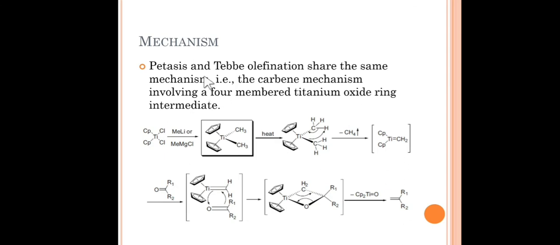So the Petasis reaction and Tebbe reaction have the same mechanism for the olefination, that is the mechanism proceeds via a carbene. So we get this kind of carbene which on reaction with the carbonyl compound gives us a 4-membered ring, and when the 4-membered ring intermediate decomposes we get the olefination, or conversion of this C=O into a carbon-carbon double bond.